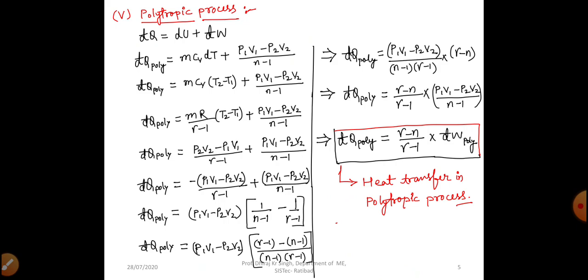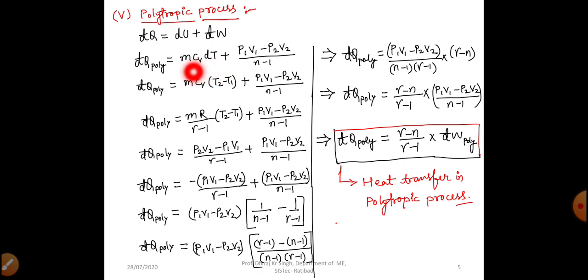Now we will find out the heat transfer in a polytropic process, right? So again we are writing the first law of thermodynamics for a process. So it is del Q equal to dU plus del W. In the place of dU, change in internal energy, we can write mCv dT. We have seen this expression earlier.